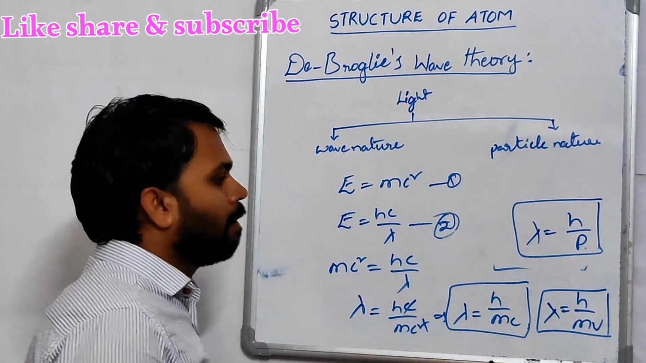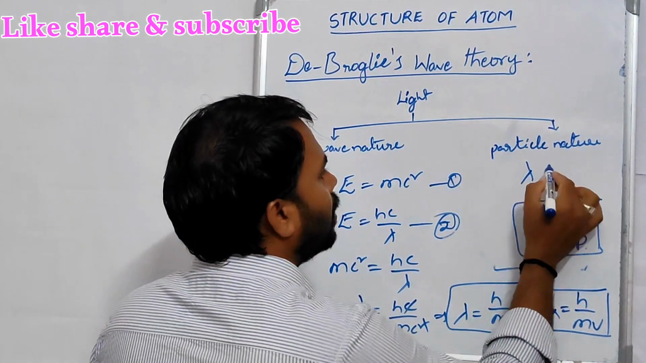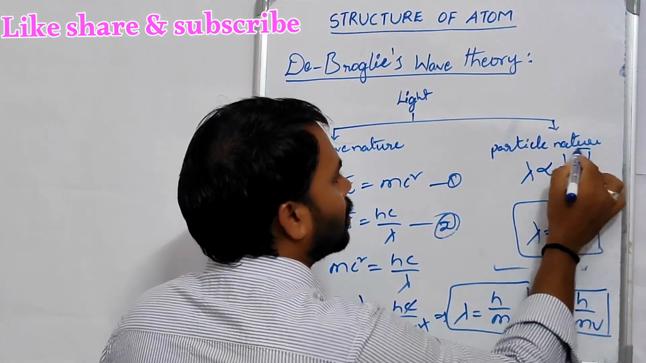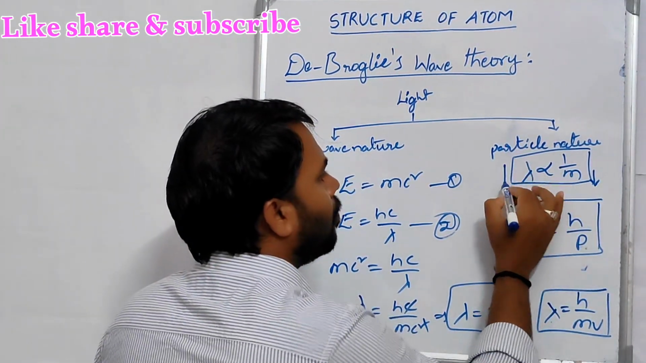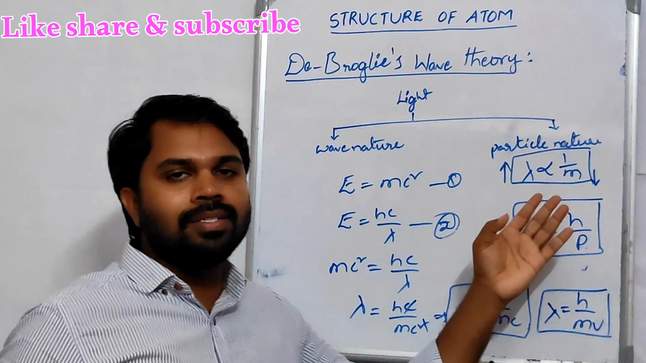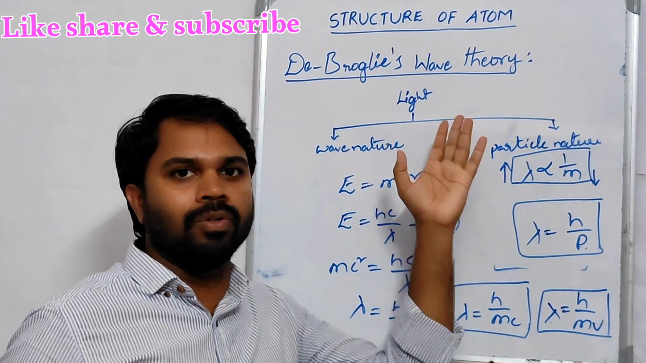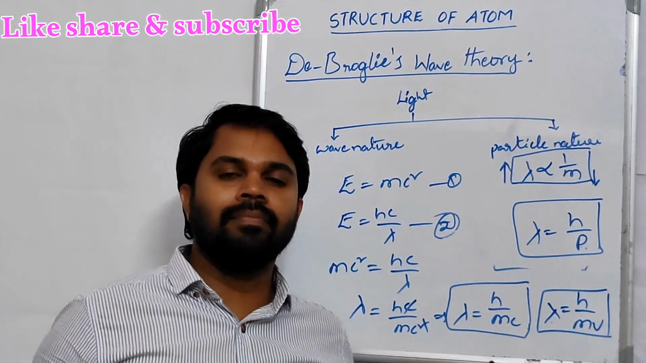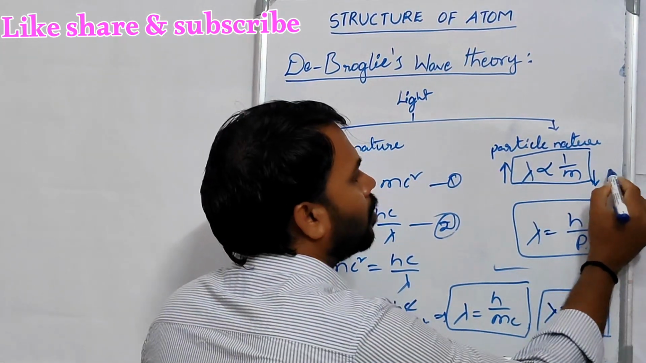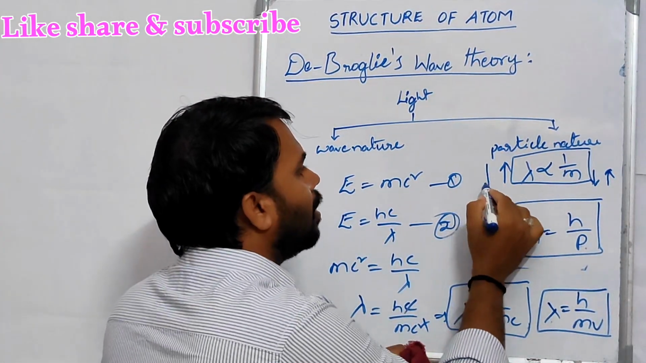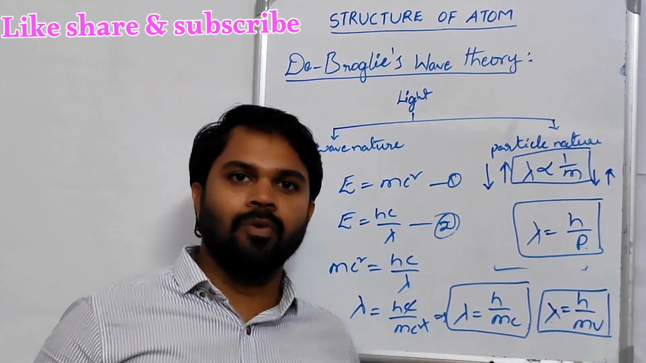Let's understand. In this, we consider the relation between wavelength and mass. Wavelength is inversely proportional to mass. It indicates that when mass is less, wavelength is more. For microscopic particles, mass is very less, so wavelength is more. When wavelength is more, we can determine the wave properties. In the case of macroscopic particles, mass is more. When mass is more, wavelength is less. When wavelength is less, it is negligible. So we can't determine the wave properties.